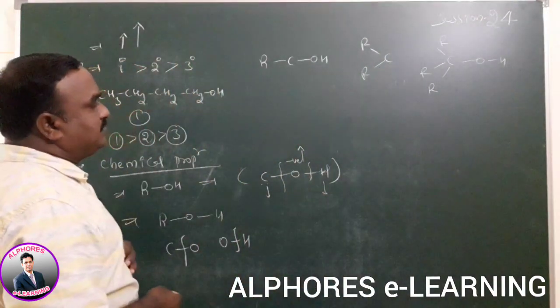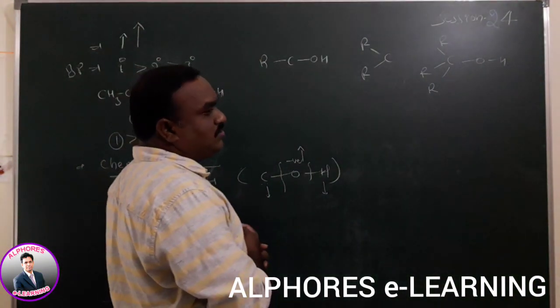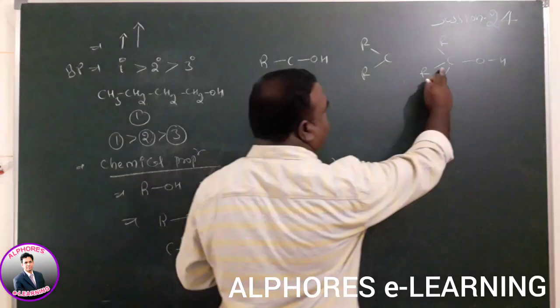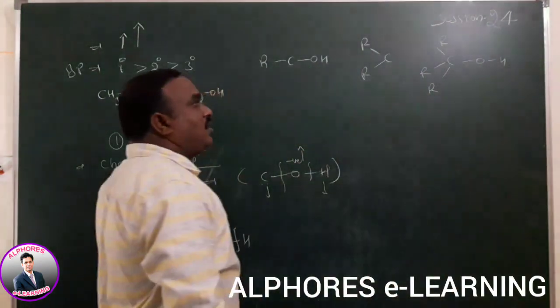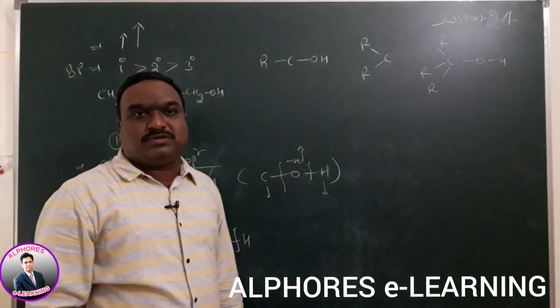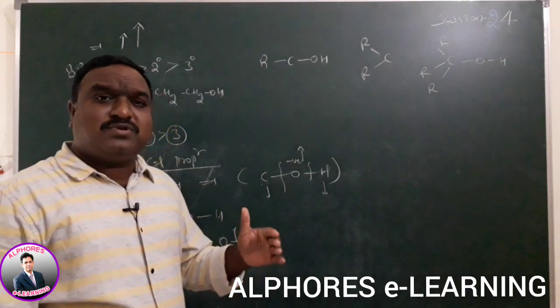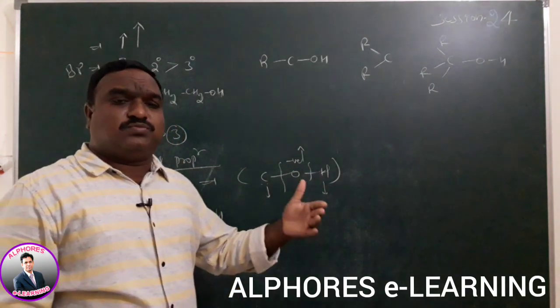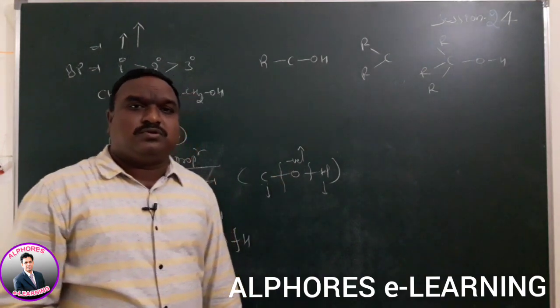According to that concept, which has the greater plus inductive effect? As the number of R groups increases, the positive nature of the compound increases according to the inductive effect. Wherever positive inductive nature is more, the carbocation stability is more.